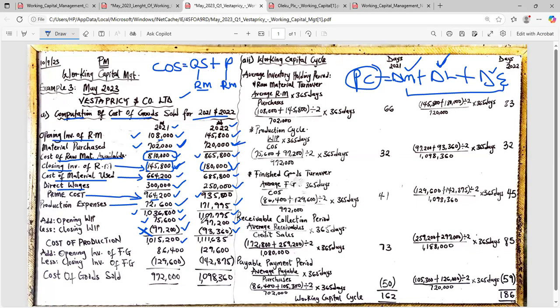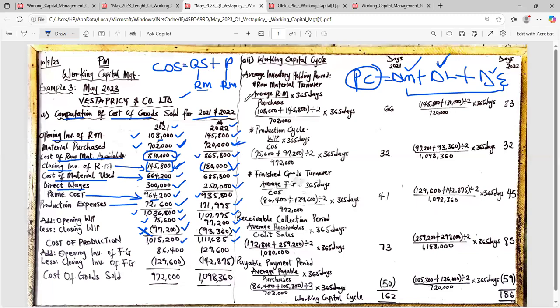But yeah, confirm this one for me. 1,107,795. Add it up with the opening stock and less the closing stock. Do you confirm this figure? 1,111,635. 1,111,635, correct? Confirmed. Thank you.